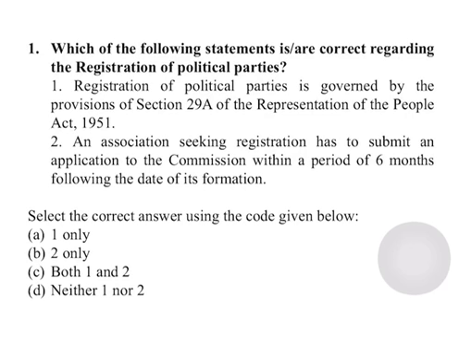Because recently Election Commission of India has launched a portal, that is Political Party Registration Tracking Management System. As per this portal, any association which wants to register itself as a political party can now do so in digital mode. That is, the association can track everything via digital mode, that is SMS, email, etc. Fine. So now let's move to the next question.